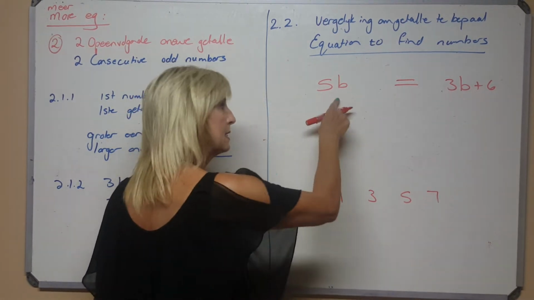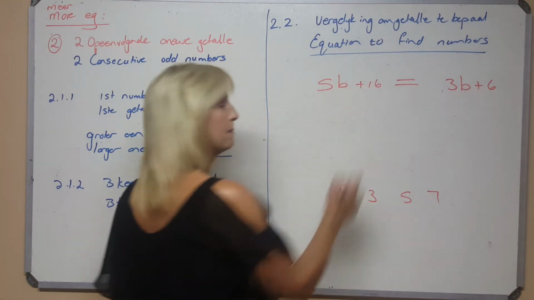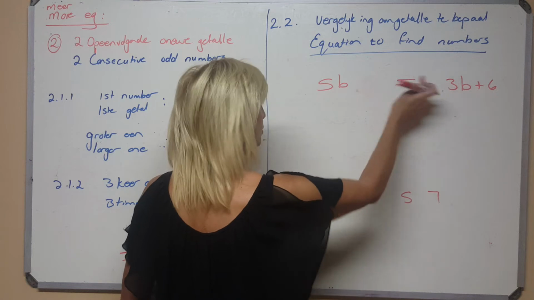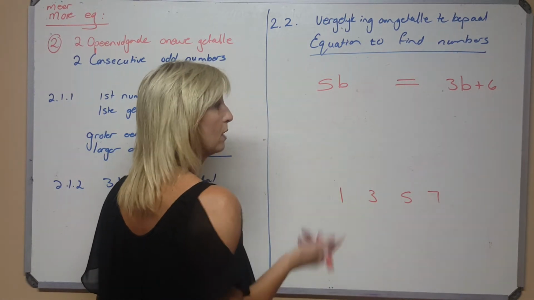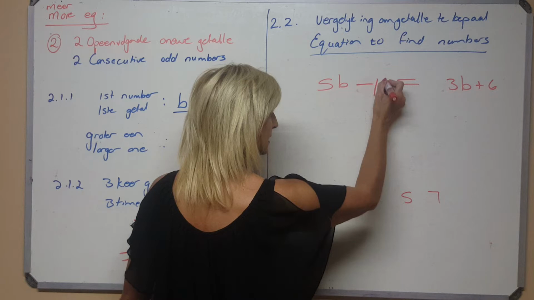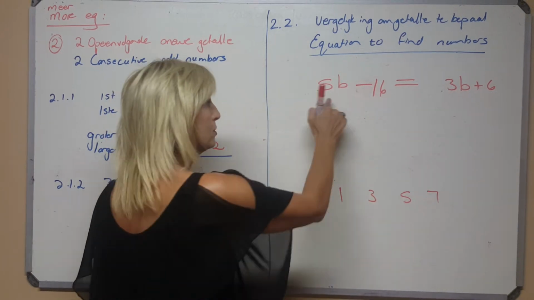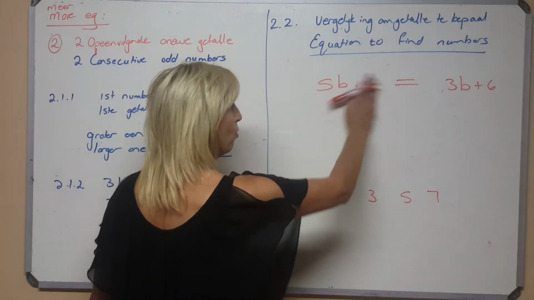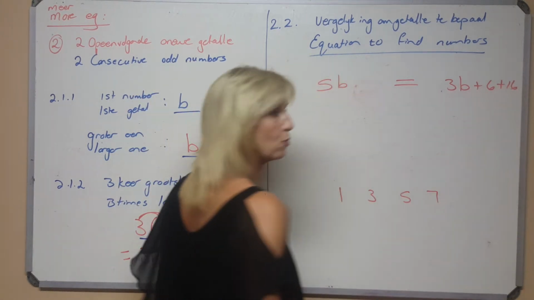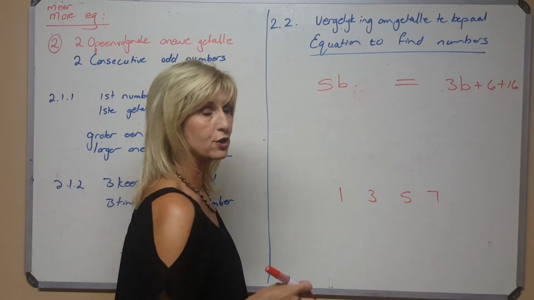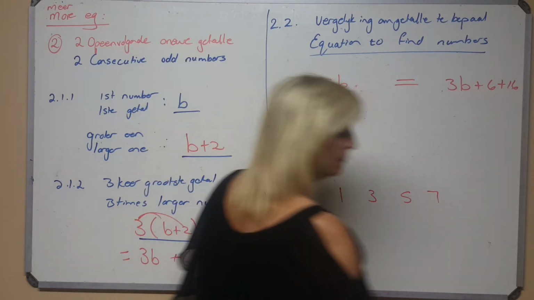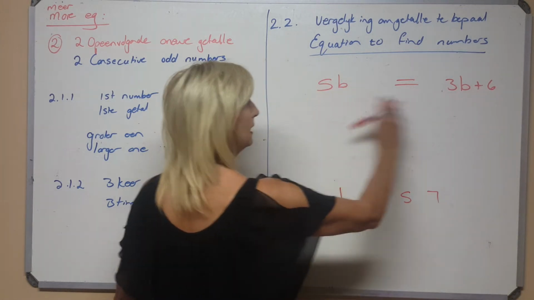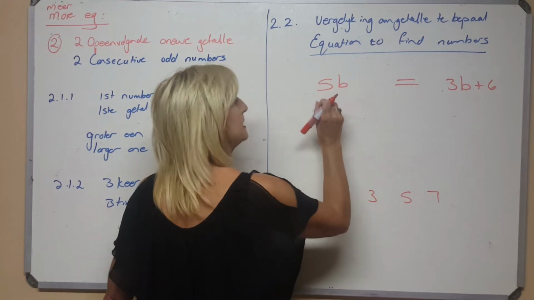So if it is more, am I going to add another 16? No. It's already 16 more than that, so it's not equal. So to get them equal, I've either got to subtract 16 so that they can be equal, because this is 16 more. Either subtract 16 or you can plus 16 with the smaller one so that they can equal each other. I realise it's difficult, people. But the principle here is, this one is not equal to that one. It is 16 too much.